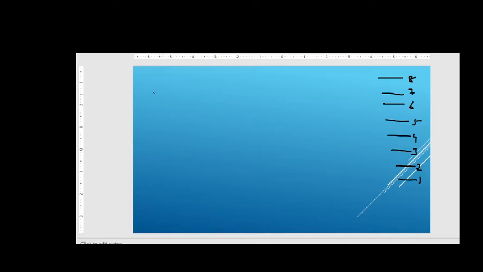So here it is saying boxes are from P to W, right? So P, Q, R, S, T, U, V and W. Now two boxes are placed between W and S, right? So first of all, let me draw two boxes here. First box, and there are two boxes between W and S, friends.